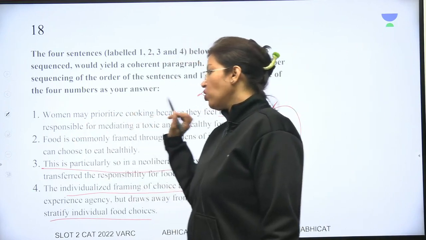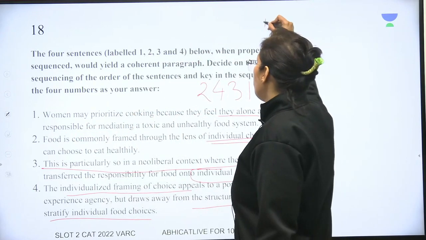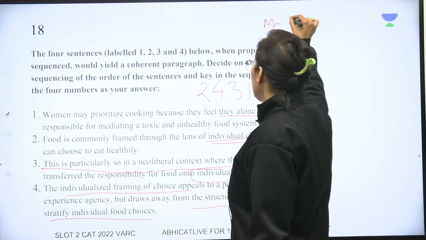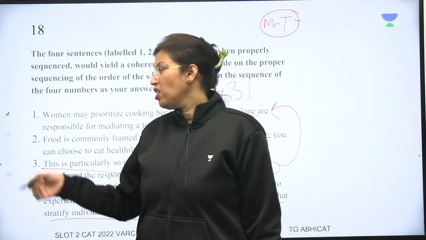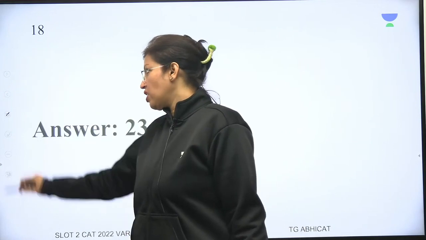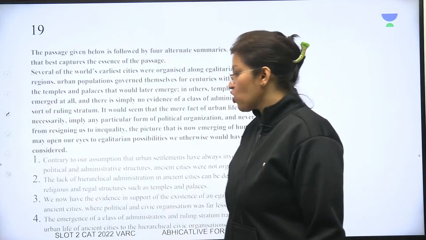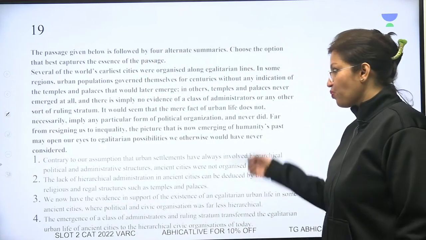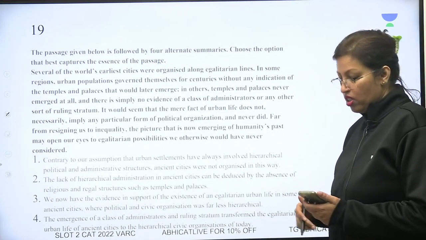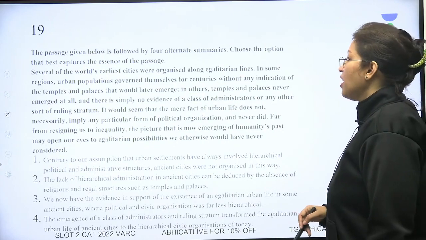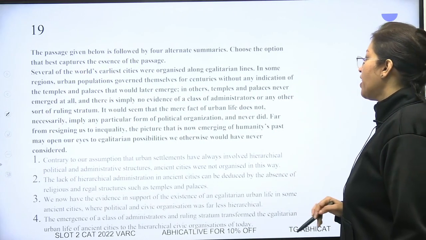Paragraph ये जो था, again ये भी medium to tough question था. So I would really again say yes, you could have thought about it, but not an easy question. इससे काफी आसान क्वेश्चंस जो थे फिलर्स वाले थे. So passages and short summary. Let's take a look. So several of the world's earliest cities were organized along egalitarian lines.